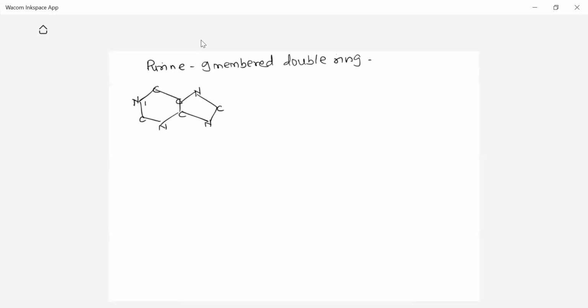We can number it as 1, 2, 3, 4, 5, 6, 7, 8, 9. So remember this structure. In this structure, the first position, third position and seventh position carry the nitrogen atom. First, third and seventh positions consist of nitrogen, and all the remaining carry carbon. So that is the basic structure of the purine.